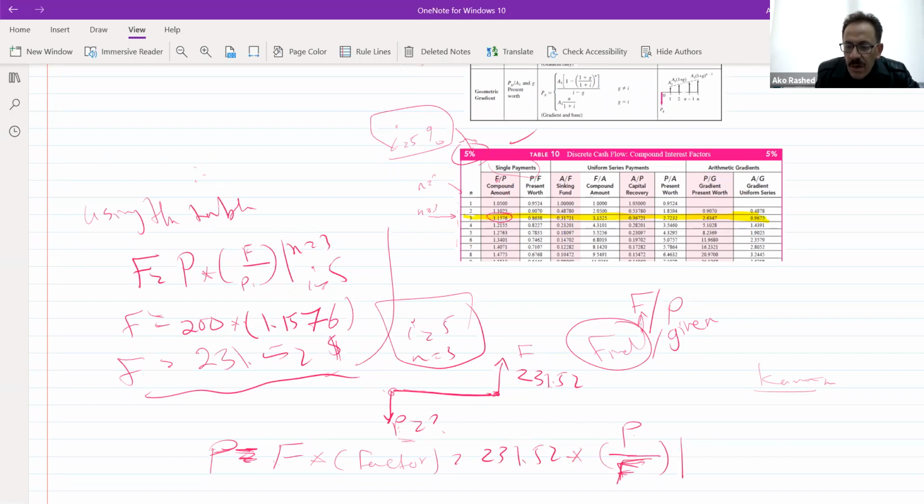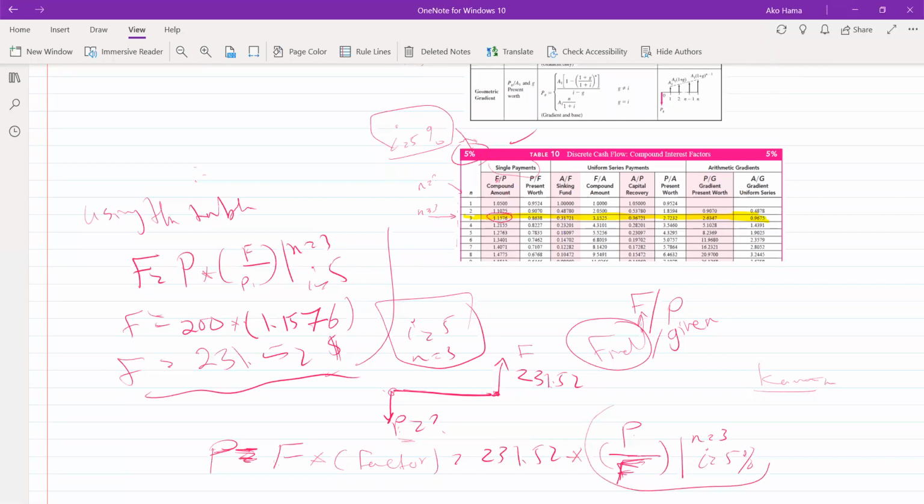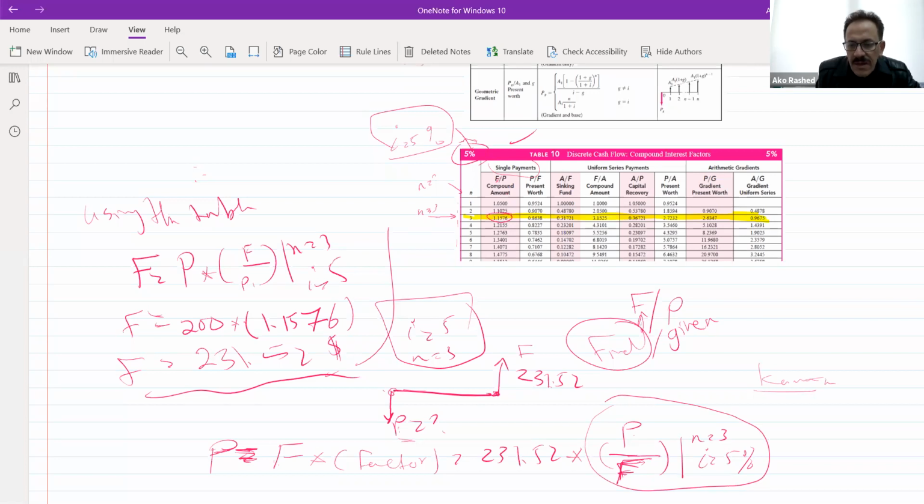And now we should mention another two important points. What are they? They are N equal to 3 and I equal to 5%. Now it's up to you to use the equation or the formula for this one. Suppose that I'm using the table because it's very close to us. So what should I use?